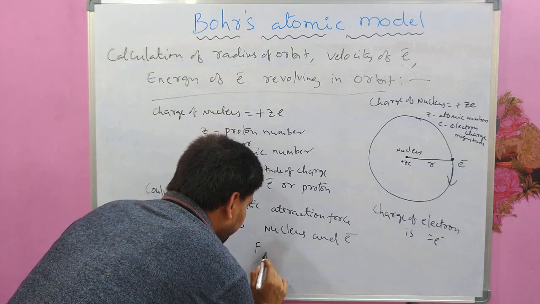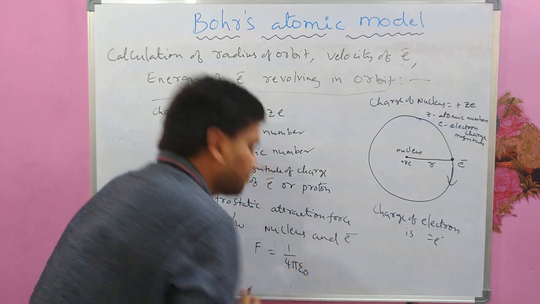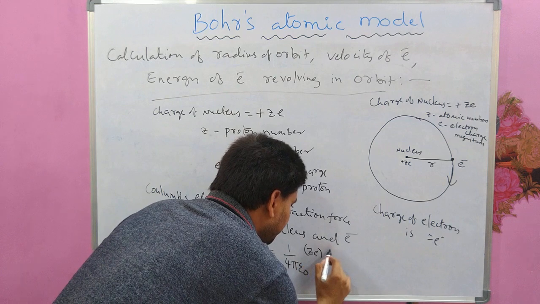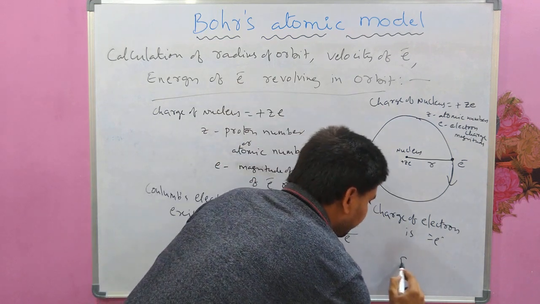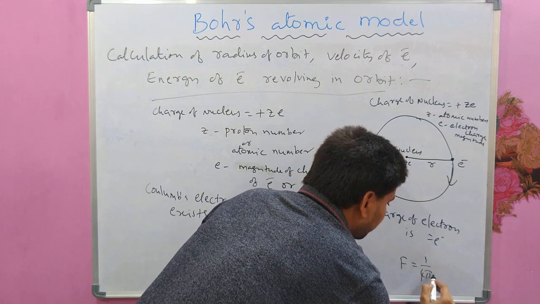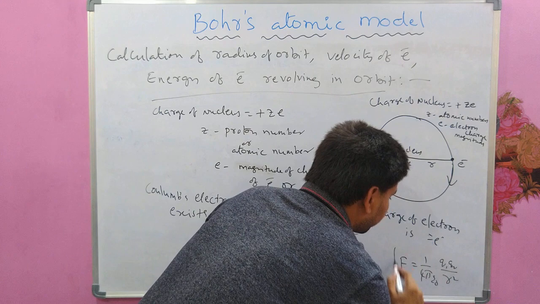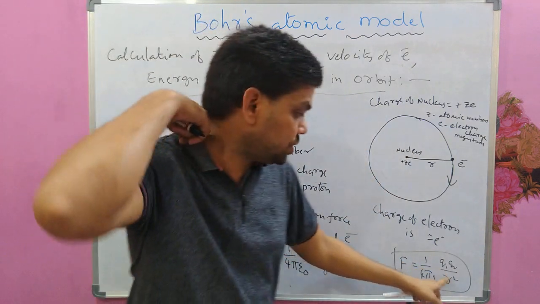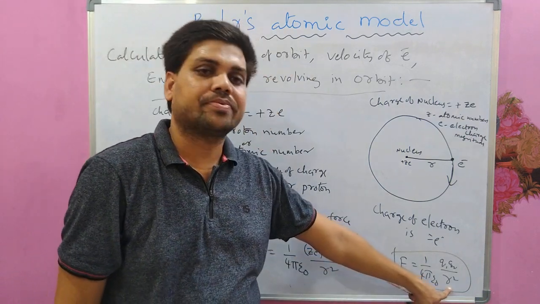It will be 1 by 4 pi epsilon naught, Ze into minus e by r square. In general, it is F equal to 1 by 4 pi epsilon naught Q1 Q2 by r square, the force acting between two charges Q1 Q2 separated by some distance r.